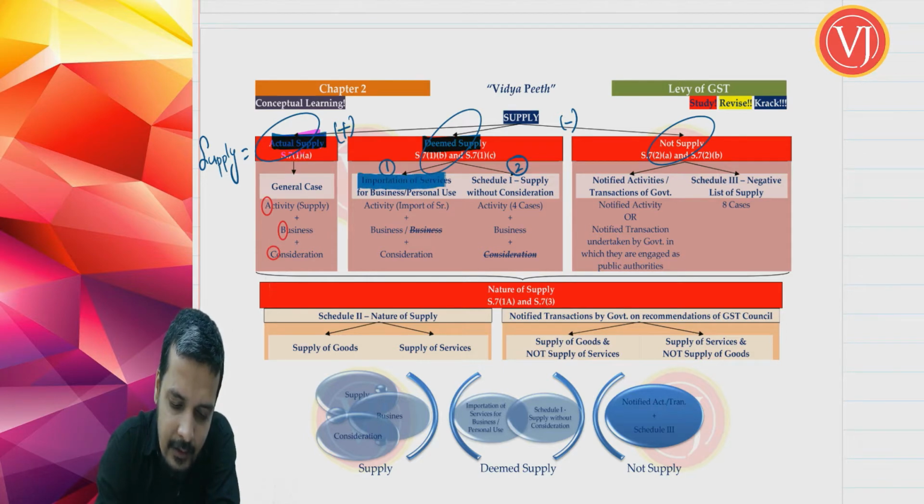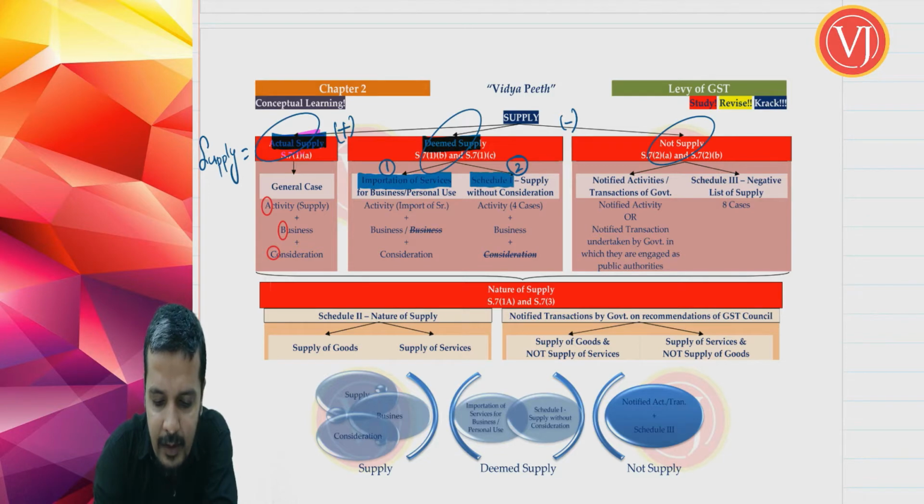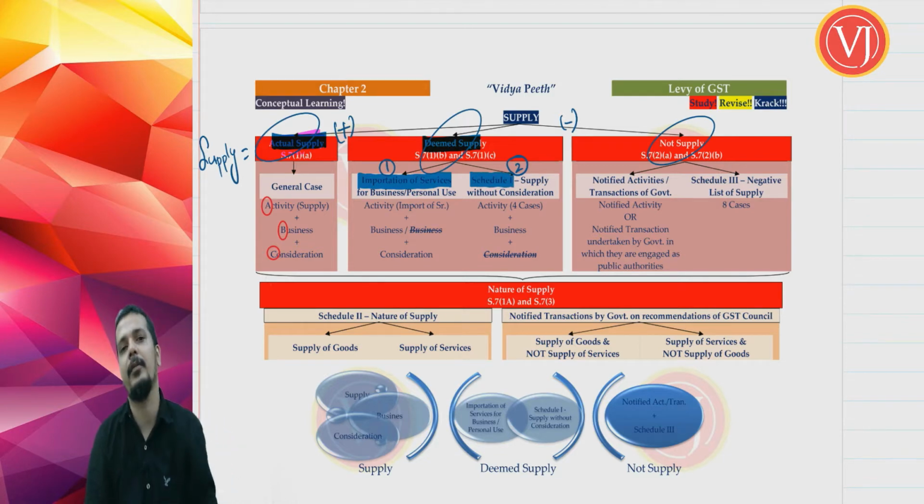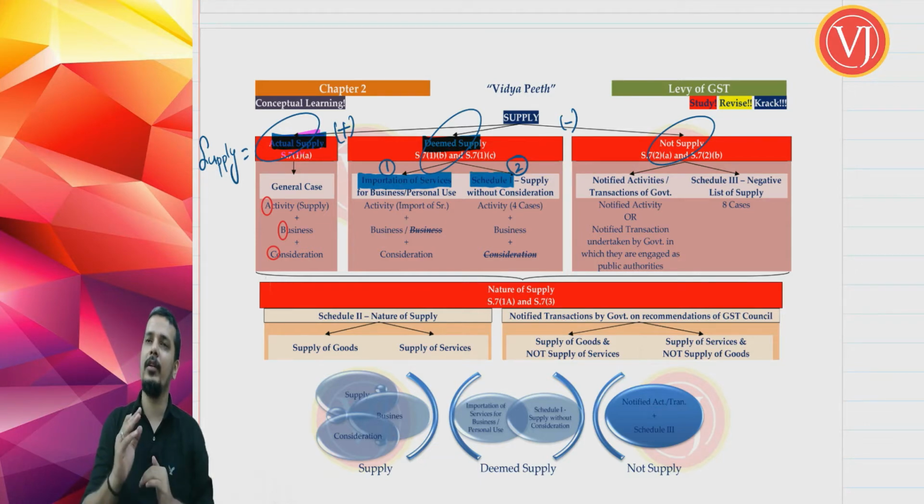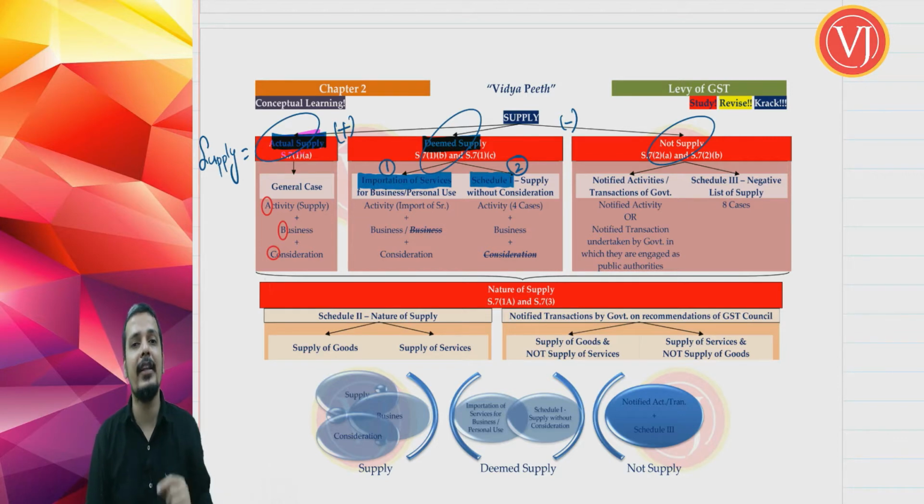Second part, you are going to discuss schedule 1, which is otherwise called supply without consideration. Part 1 deals only with importation of service, not goods. Importation of goods is always the subject matter of the Customs Act. Part 2 deals with schedule 1.